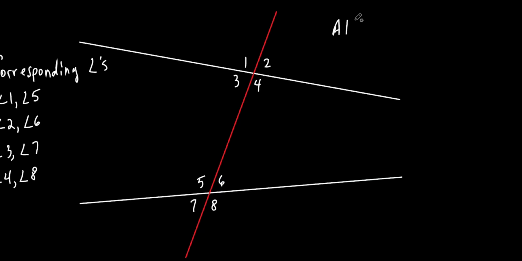And we call it alternate interior angles. Alternate interior angles. And I'll just put the symbol for angles. What in the world is an alternate interior angle? Well, I'm glad you asked. Did you ask? Okay. So alternate interior. First of all, let's talk about which ones are interior, which ones are, what do you think the other one would be?